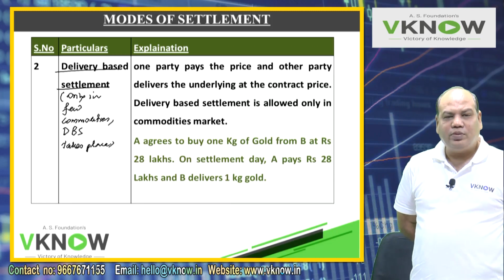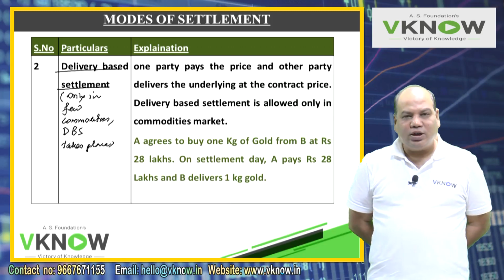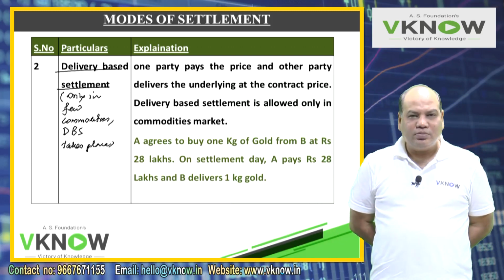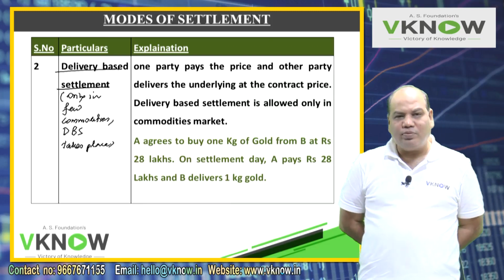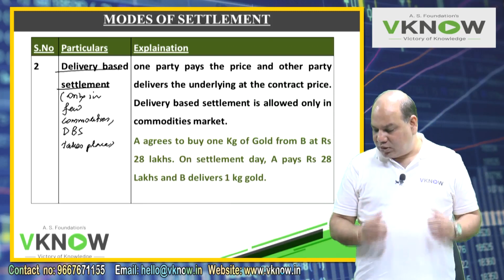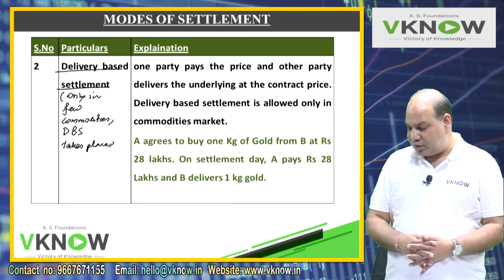Now what is delivery based settlement? As the name suggests, one party will deliver the underlying asset and the other party will pay the required amount of cash as agreed. So one party pays the price and the other party delivers the underlying at the contracted price.